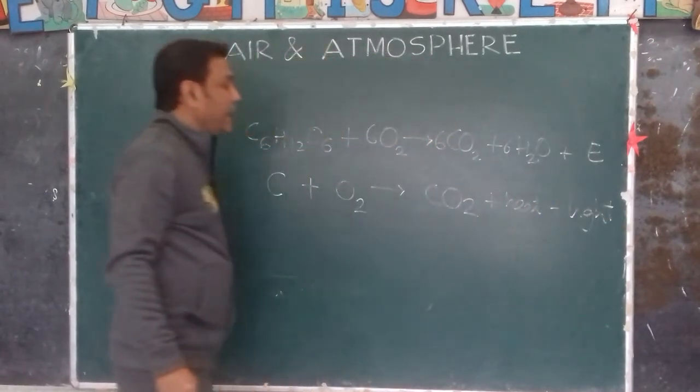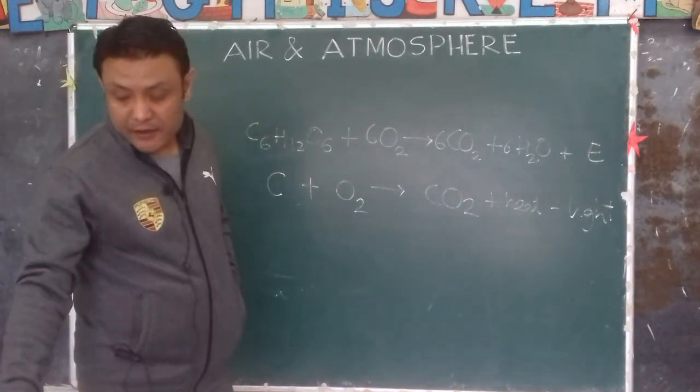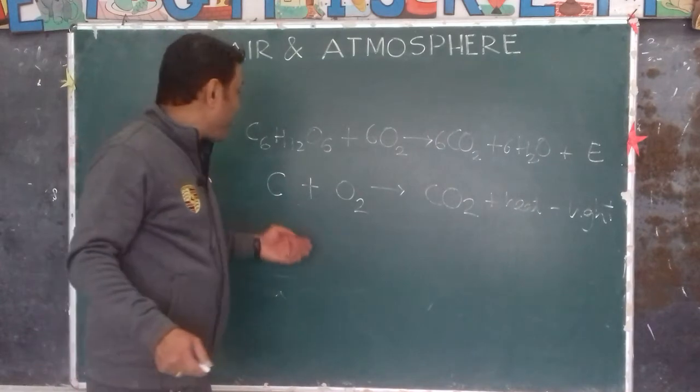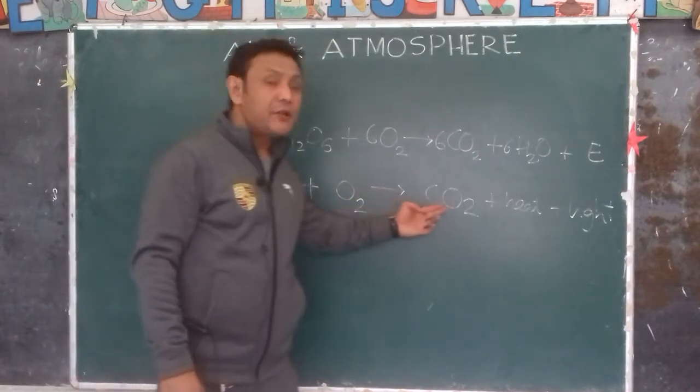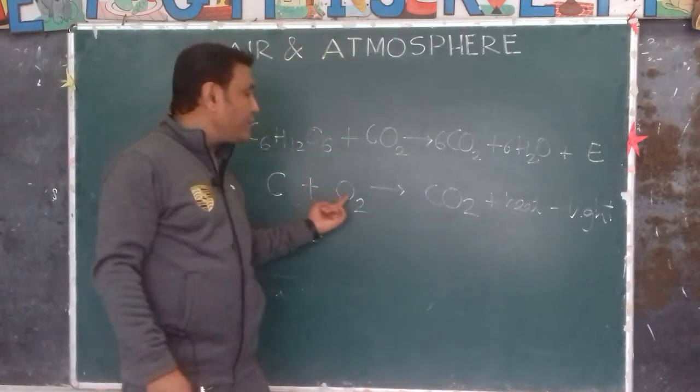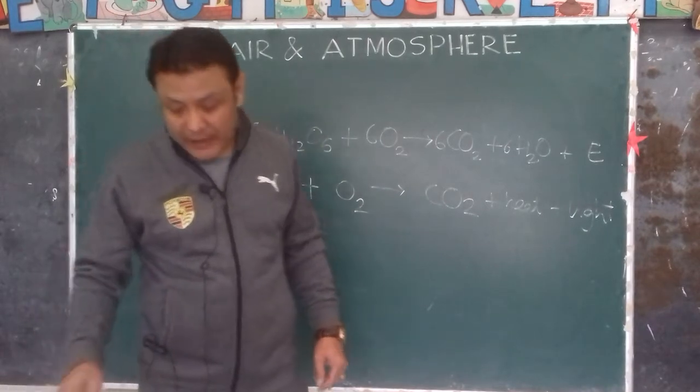This is the chemical equation that represents the process of burning: carbon reacts with oxygen to produce carbon dioxide and heat as well as light.